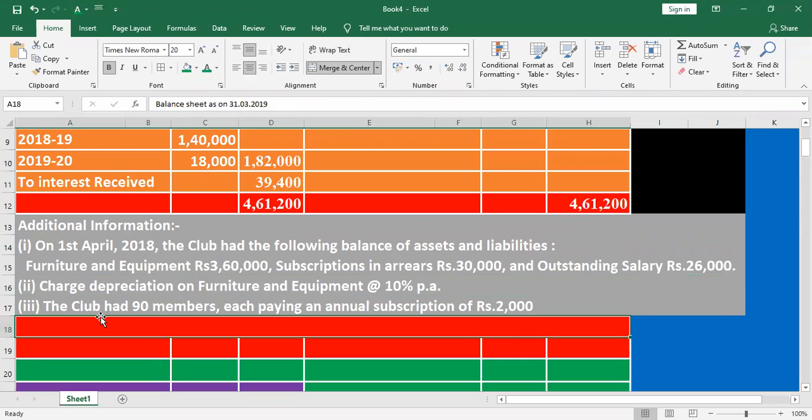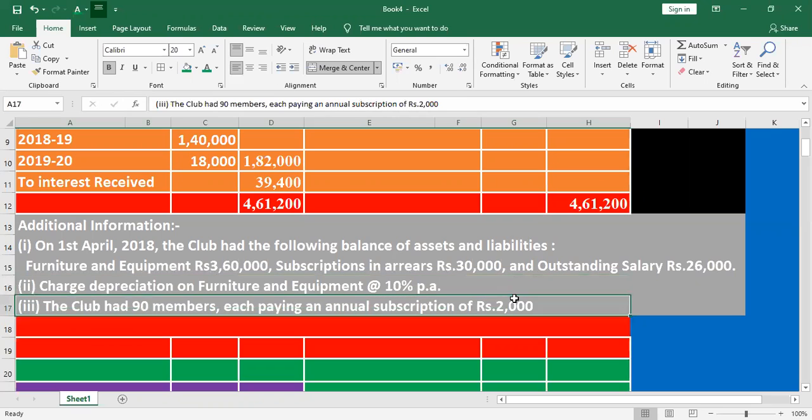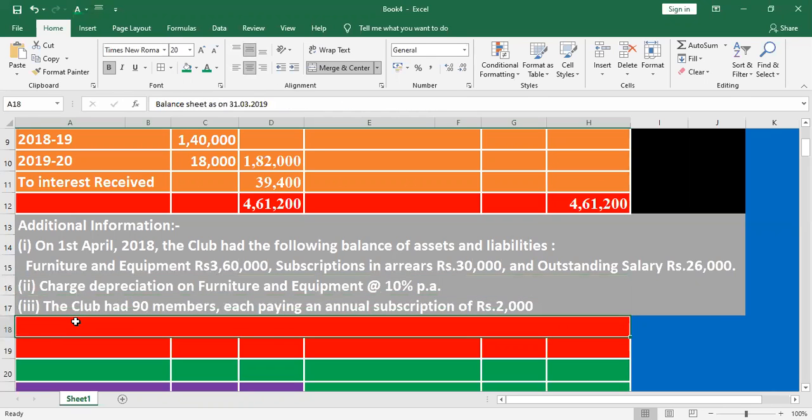Second point, charge depreciation on furniture and equipment 10%. The club had 90 members, each paying an annual subscription of rupees 2,000.